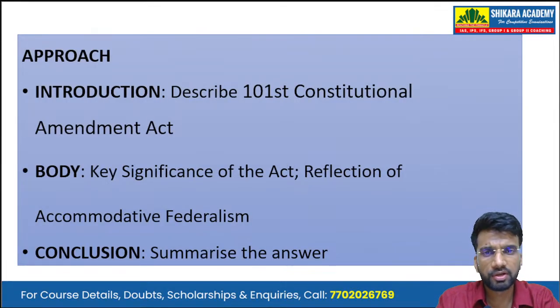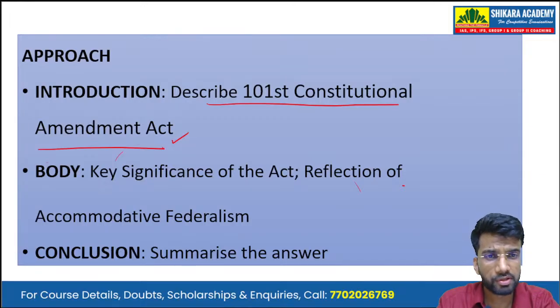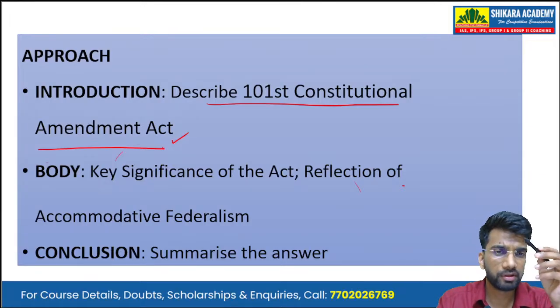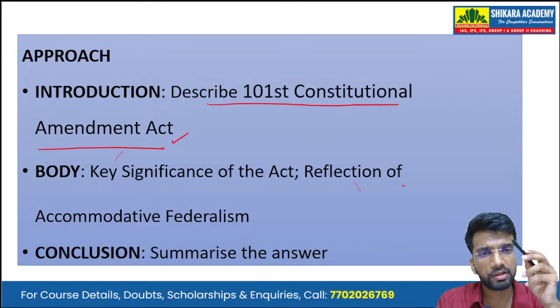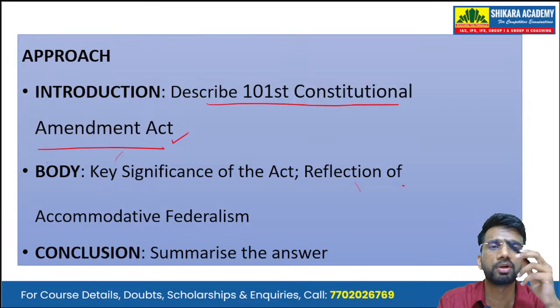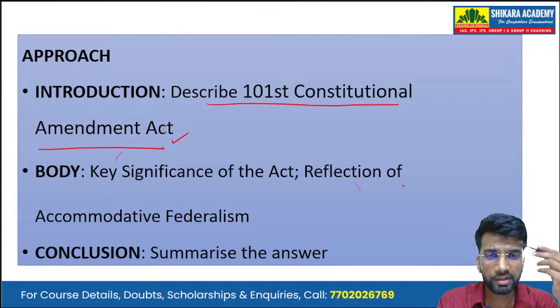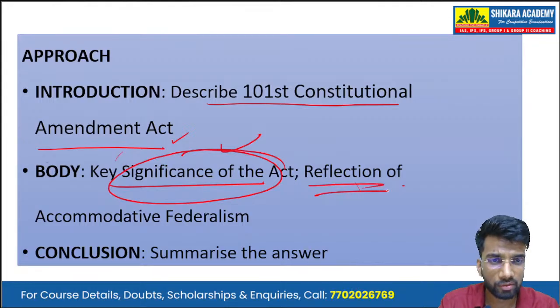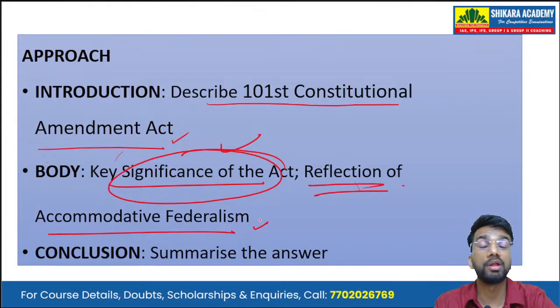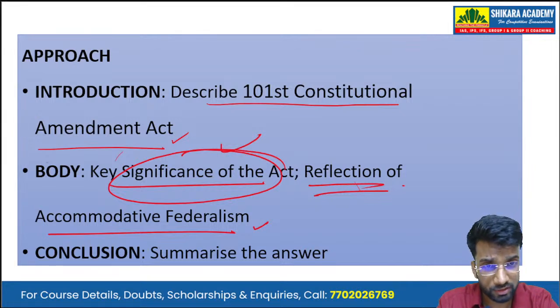Seeing the approach, in the introduction, we describe the 101st Constitutional Amendment Act. Because the question is talking about the 101st Constitutional Amendment Act, whenever the emphasis is given on a particular thing in the question, it is a good practice to deal with that in the introduction of the answer itself. Then in the body, we address the demand of the question by writing the key significance of this 101st Constitutional Amendment Act, as well as how this act is a reflection of the accommodative spirit of federalism in the country. Then, in conclusion, we summarize the answer.